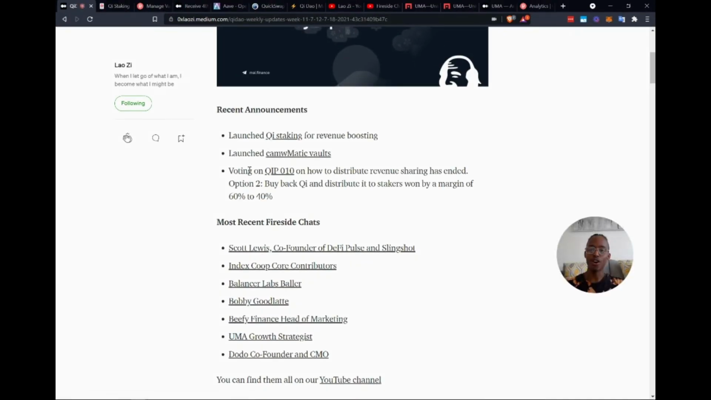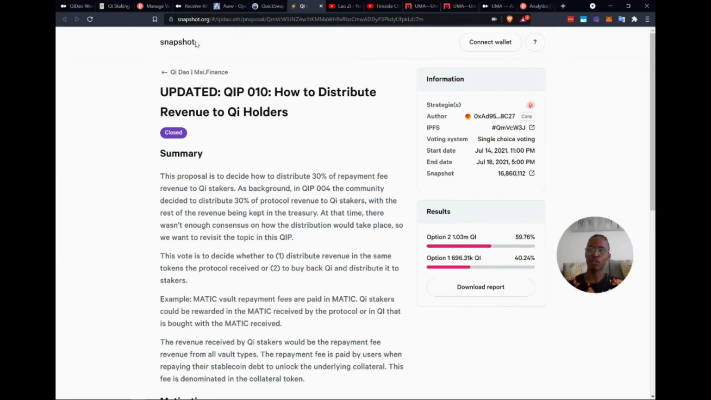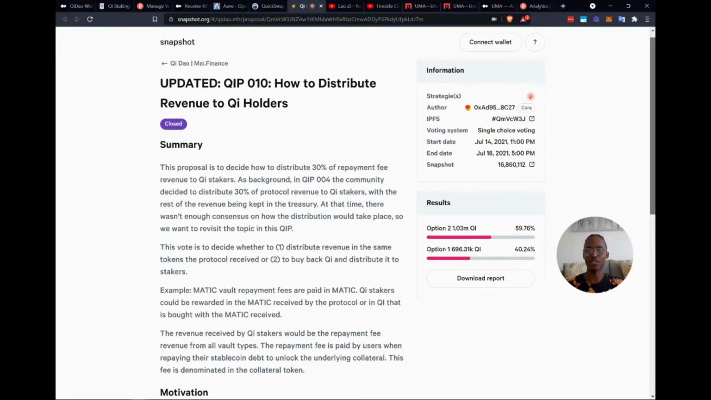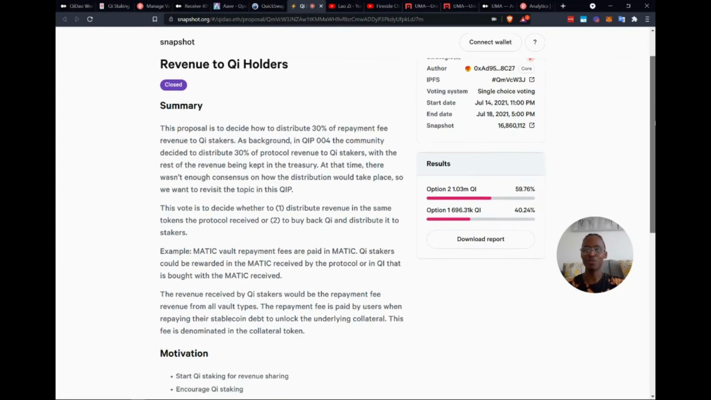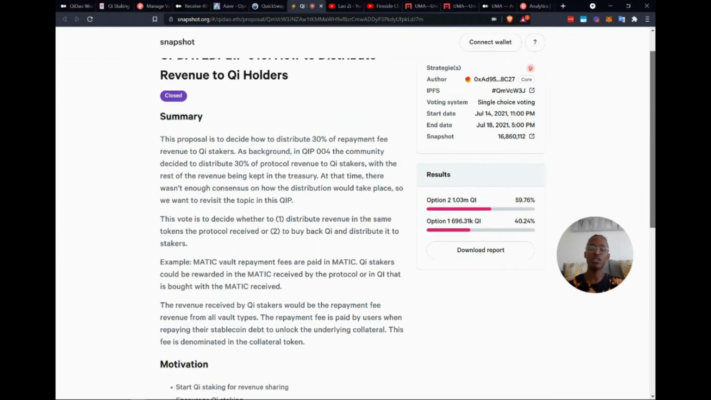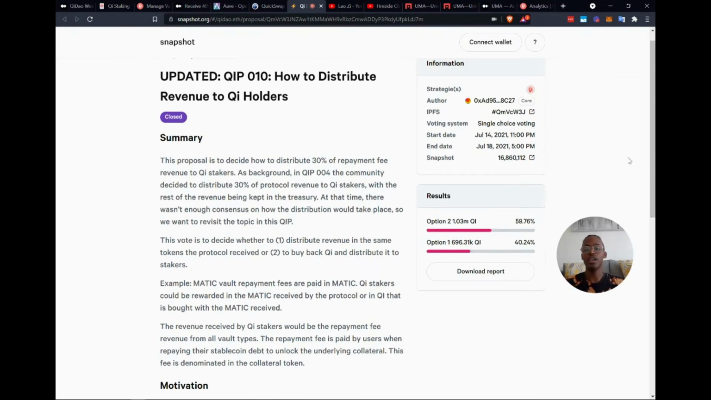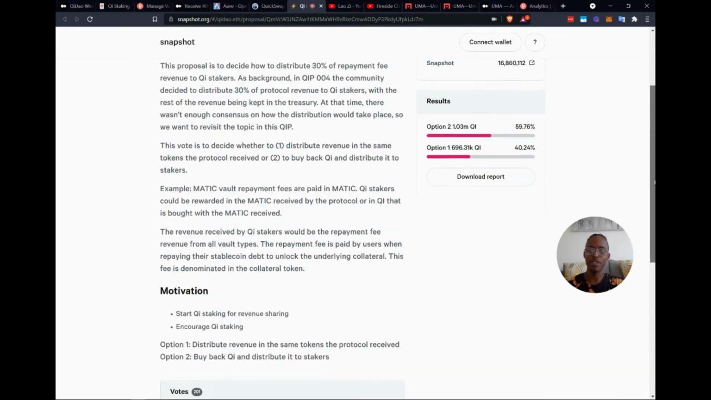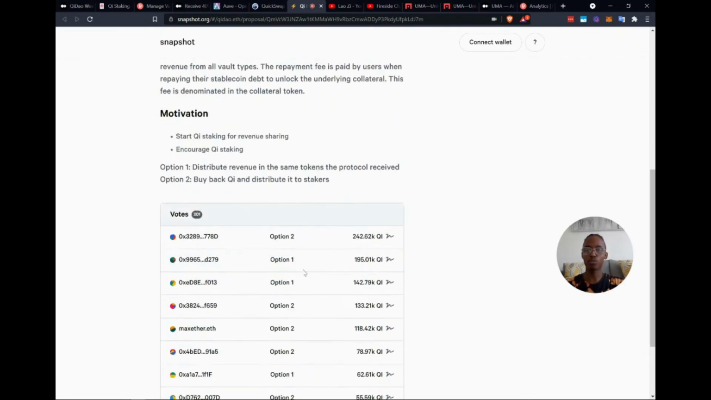All right. Now, voting on GIP010, or 10, on how to distribute revenue, right? So here it is on snapshot.org. Always recommend trying to participate and make your vote. And as you can see, it is actually closed. But what this was basically trying to figure out was how to distribute revenue to Qi token holders, right? So if you were voting for option 1, you would distribute revenue in the same tokens as the protocol received. And if you were voting for option 2, you'd buy back Qi and distribute it to the stakers. Now, this might be something that you need to think about as to why you would want one or the other, or why the protocol might benefit better from one or the other, and so on and so forth.